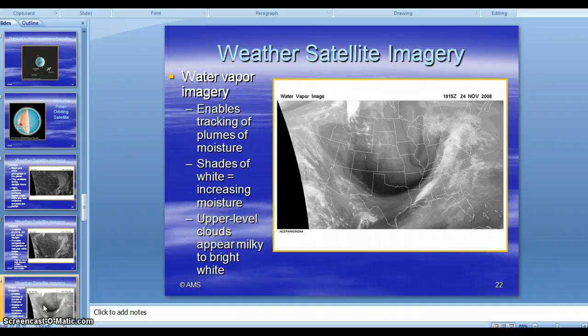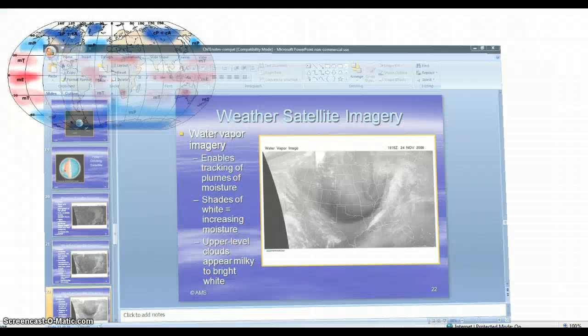You also got water vapor, which tells you how much moisture is in the air, and sometimes you see it in color, which they would typically use blue for a lot more moisture and reds for lack of moisture, or you might see it in this kind of look where it's black and white, which the whiter it is, the more moisture that's present.